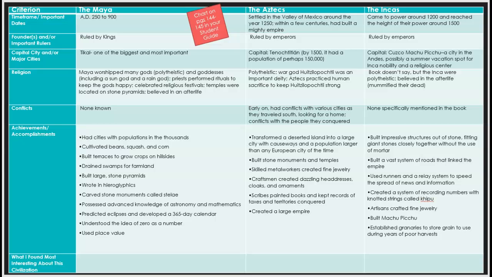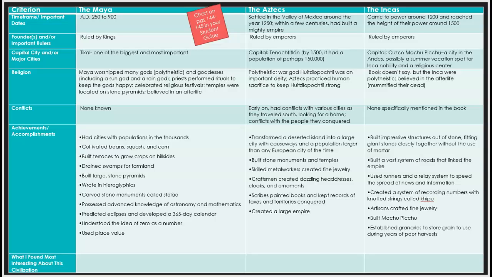And this chart is found on pages 144 to 145 in your student guide. It details certain information about the Mayan, the Aztec, and the Inca civilizations. So the Maya civilization is approximately 250 AD to 900. It was ruled by kings, and Tikal was one of the biggest and most important cities. The Mayans worshiped many gods. They were polytheistic, which means they worshiped many gods and goddesses. The priests performed rituals to keep the gods happy. They celebrated religious festivals. Temples were located on stone pyramids, and they believed in an afterlife.